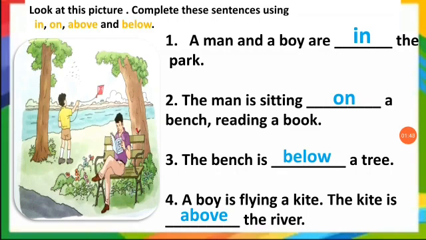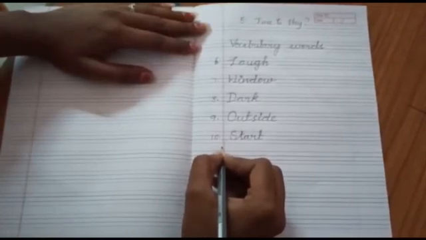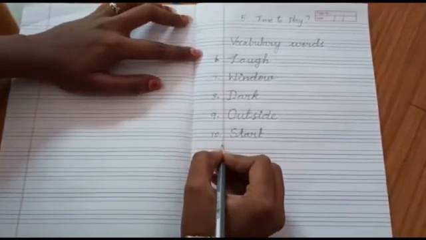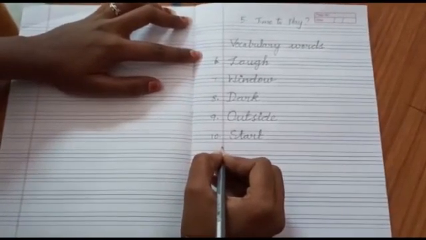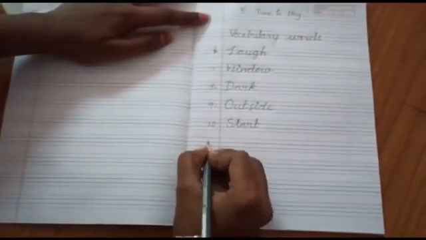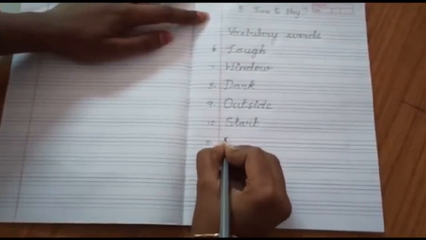Let's learn vocabulary words. Already we have learned 10 words. So today we are going to learn the remaining words. Take your English classwork note and put the number 11 and write here. Come.